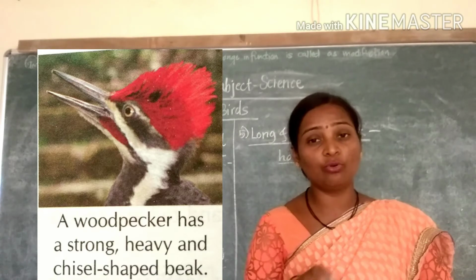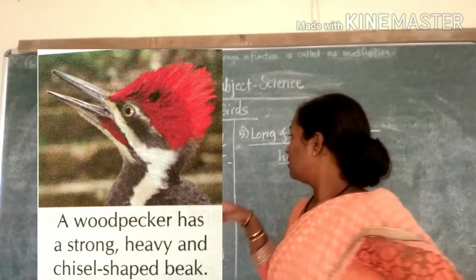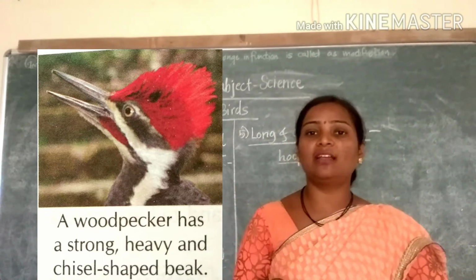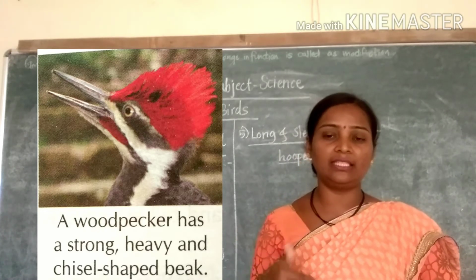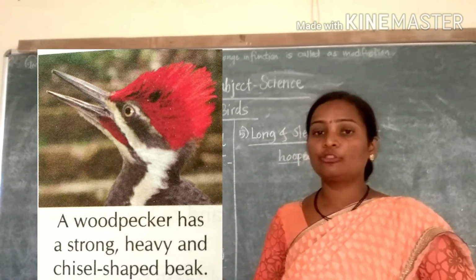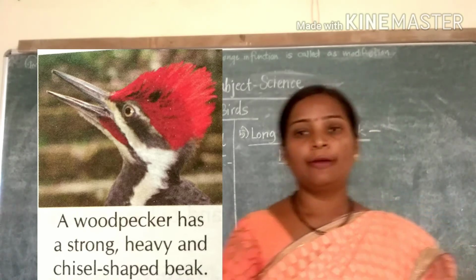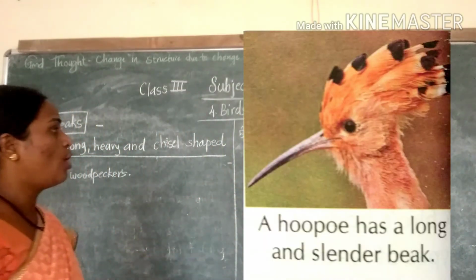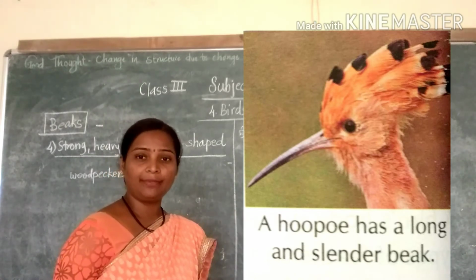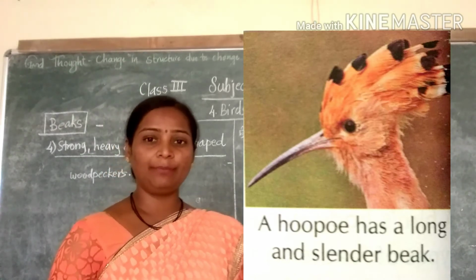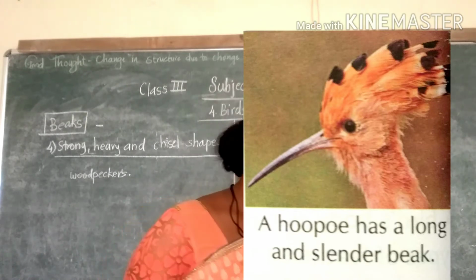By making the hole, the woodpecker eats its food, meaning the insects that are inside can be eaten by the woodpecker. So it has this type of beak. Next one, that is the long and slender beak. It is for the hoopoe bird. Okay, hoopoe birds.